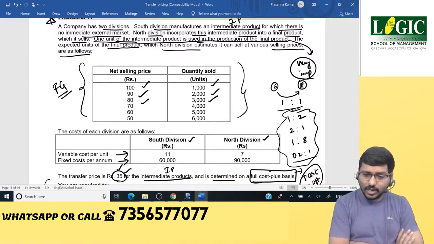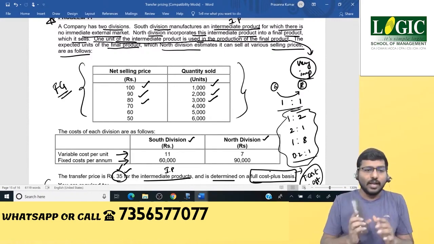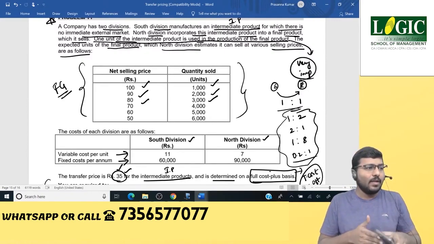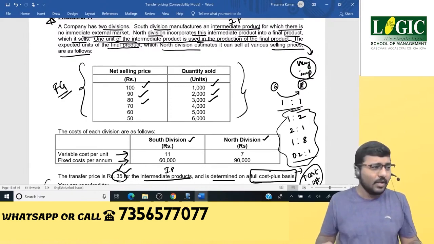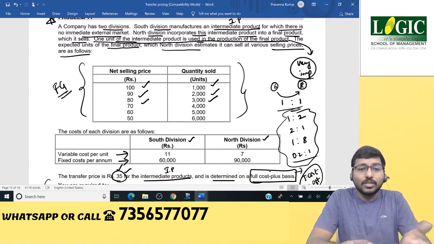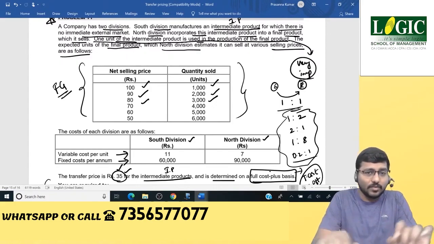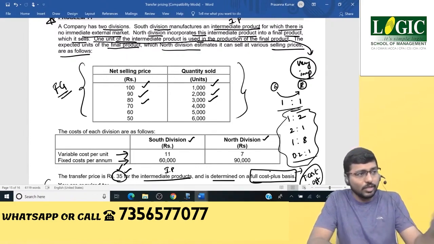Now, right now, since you guys have soft copy with you, what you can do is open up the question in a phone and then keep it in front of you. I have opened here in another laptop. I've got two laptops over here. So the question is ready. Once I get into the answer, I can show you only one window, that is the answer window. I'll not be showing you the question window, but when we are solving the question, I'll keep frequently asking you to look at the question.